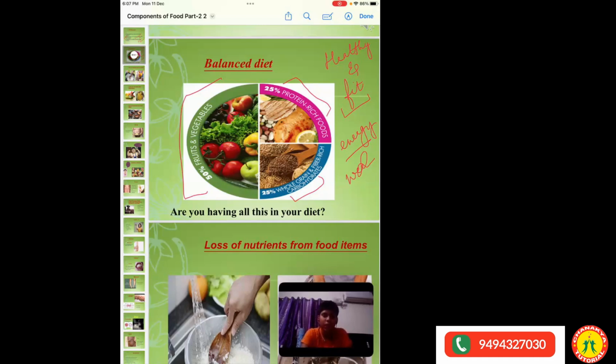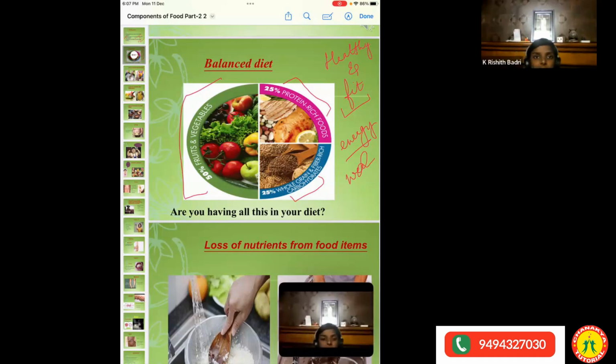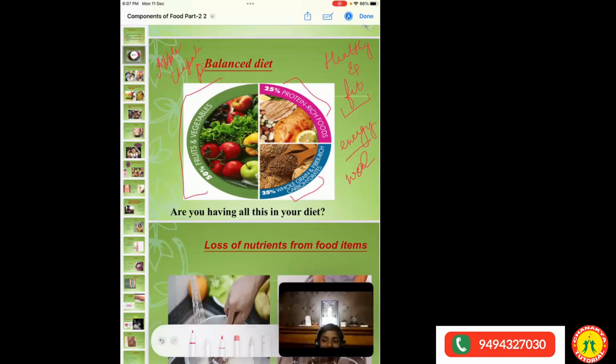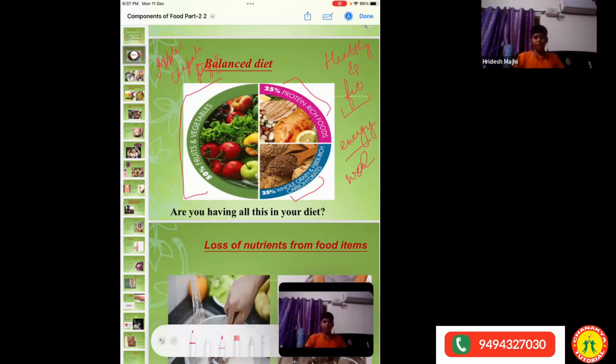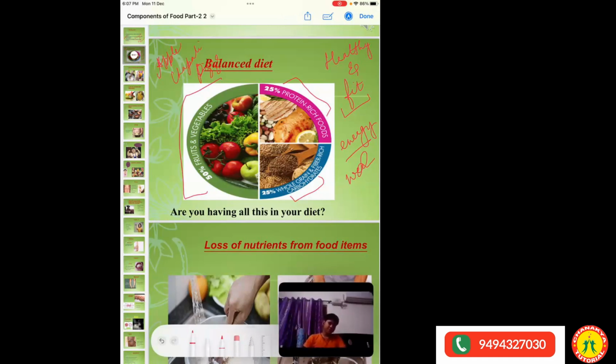Ma'am, I have a doubt. It depends upon your work. Ma'am, in the morning I ate an apple, for lunch I ate chapati, and for dinner I ate pizza. Is it fine? Yeah, it is fine. You have included carbohydrate and fruits in that. But at the same time, along with the chapati, you might have some other thing also.